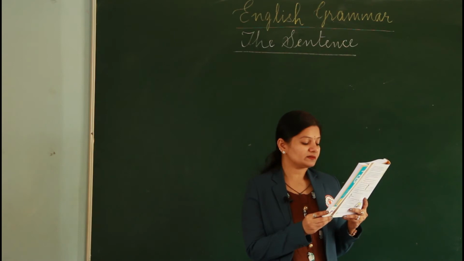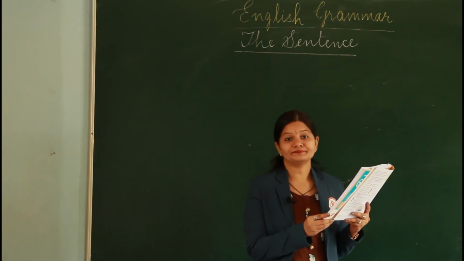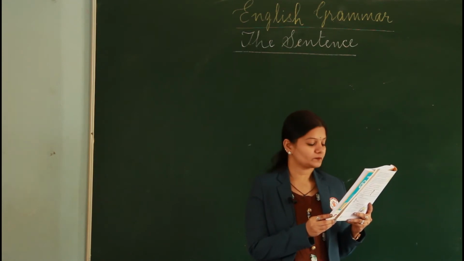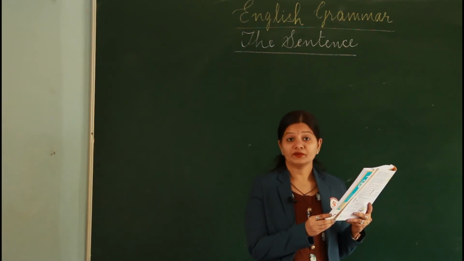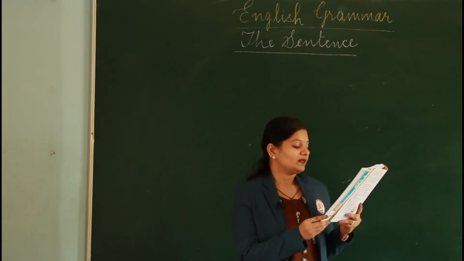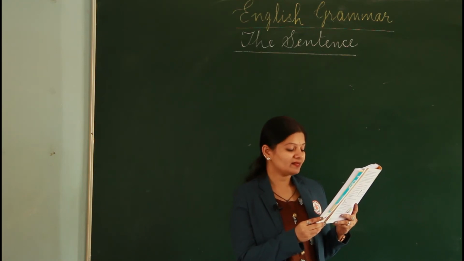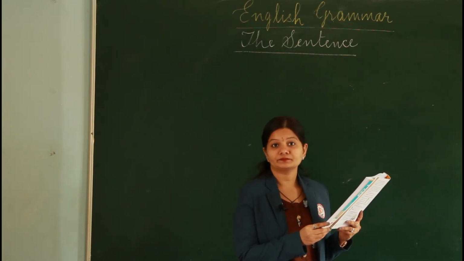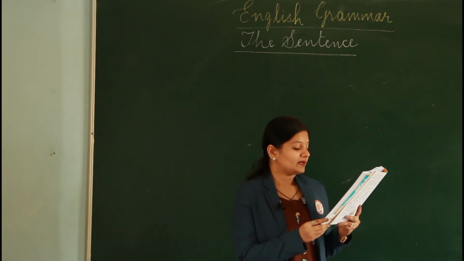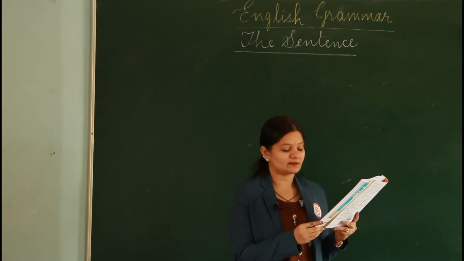The cunning minister tricked the king and the queen. Here in this sentence, read it again along with me. The cunning minister tricked the king and the queen. So here, whom are we talking about? The cunning minister. So that is the subject.